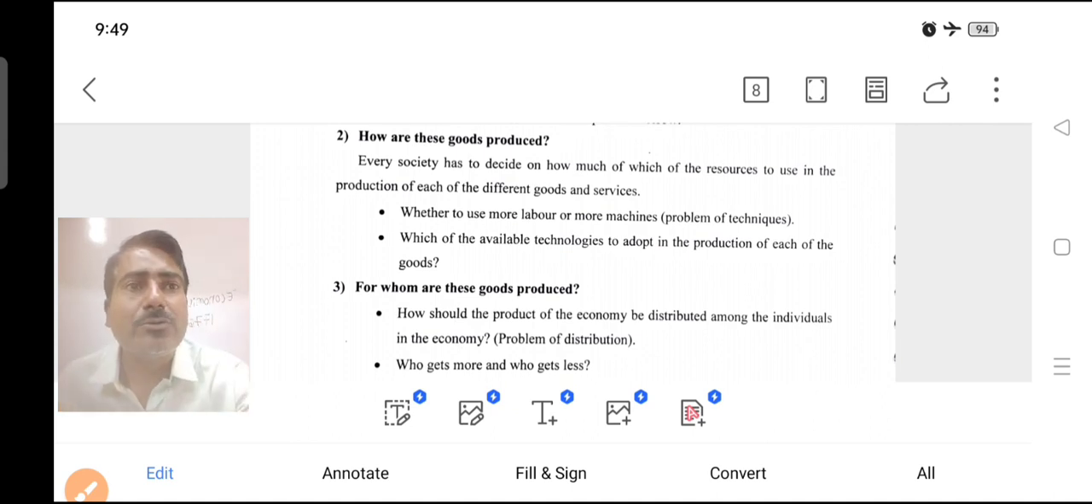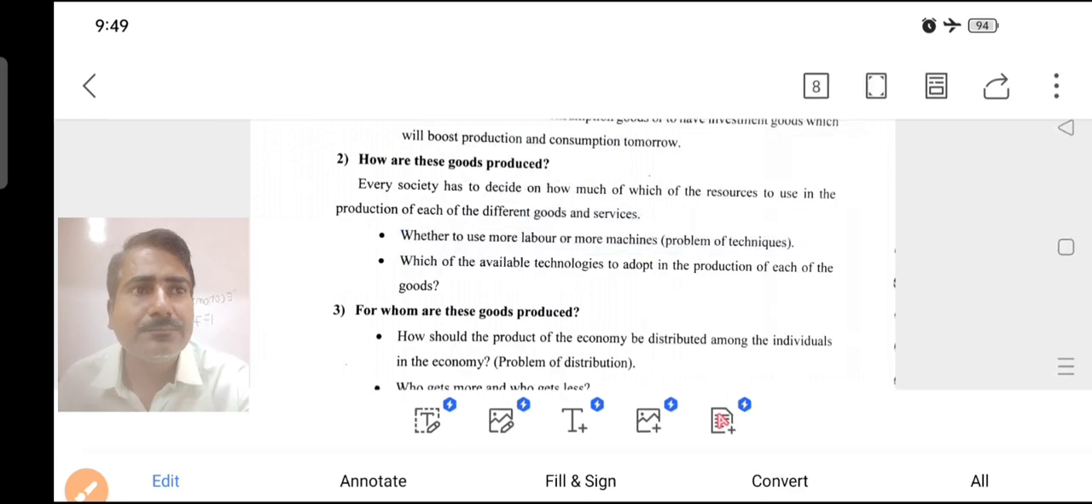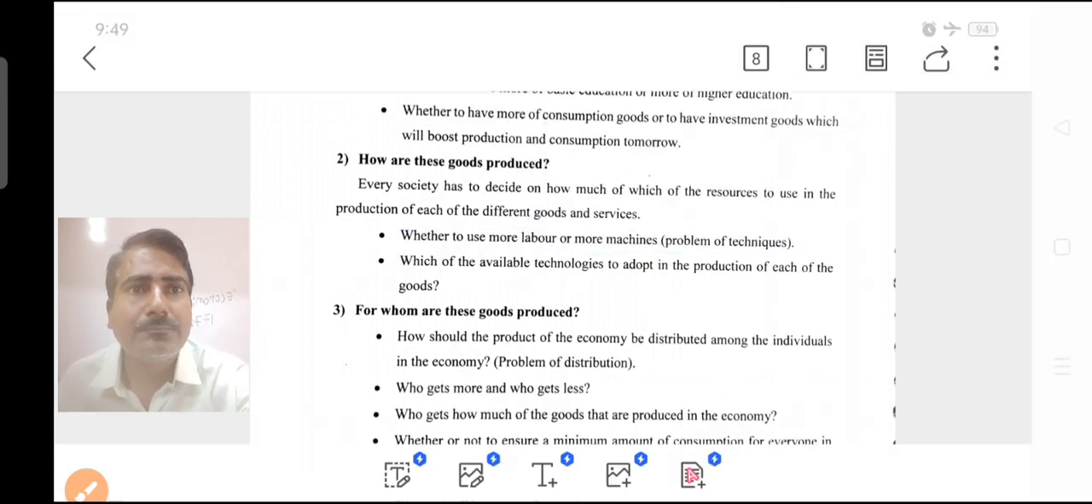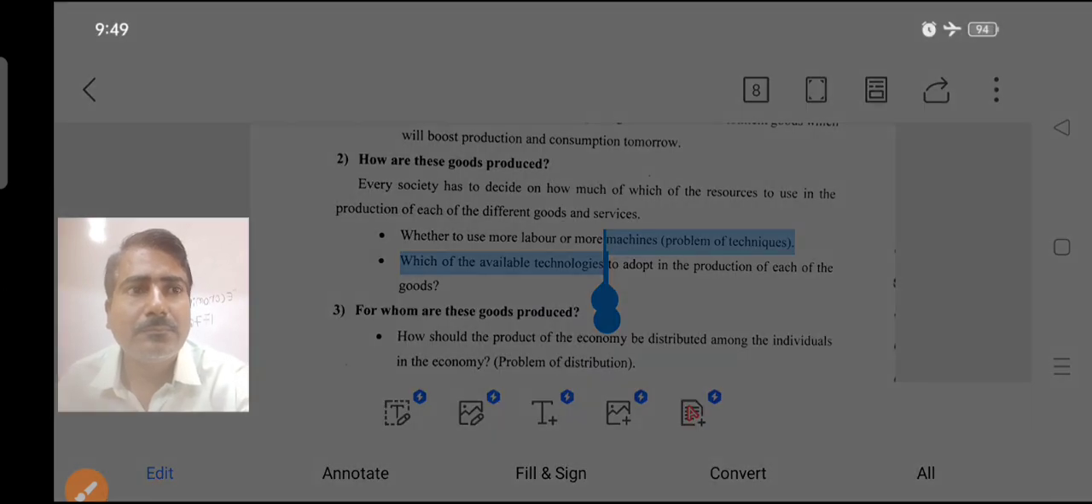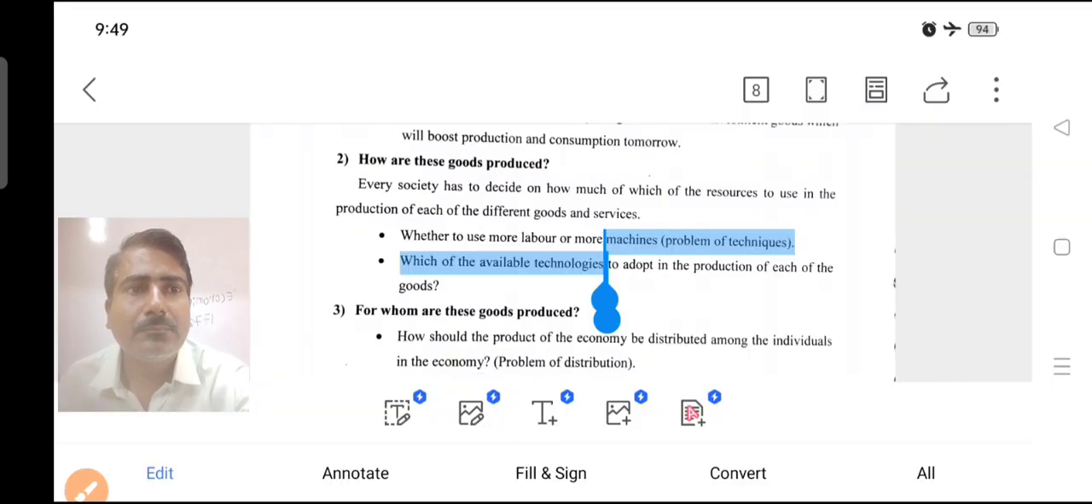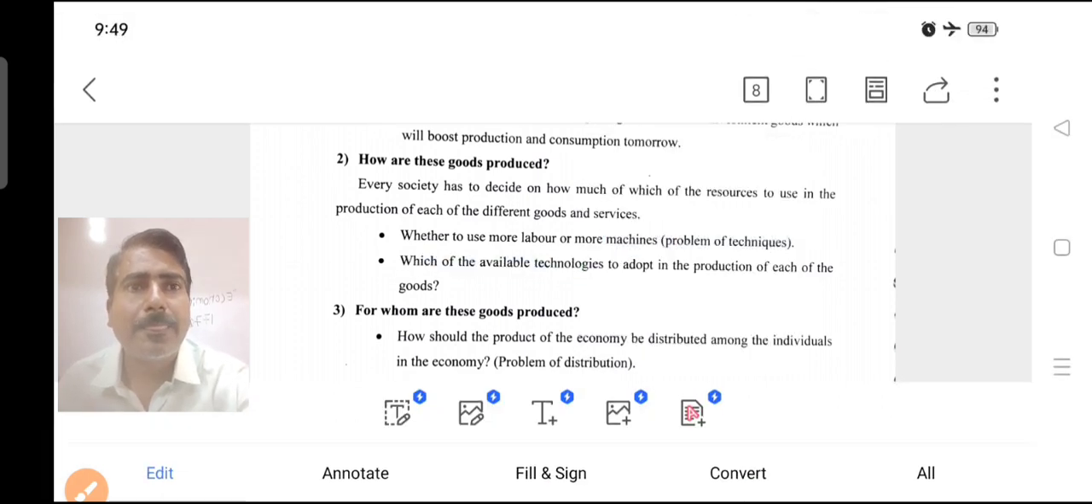Then the second question is there, the second one, dear students.